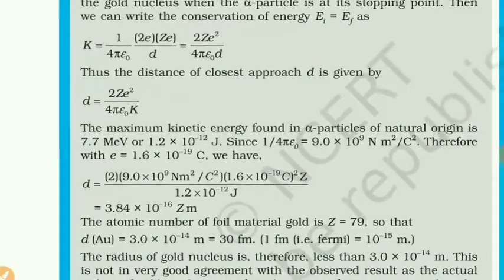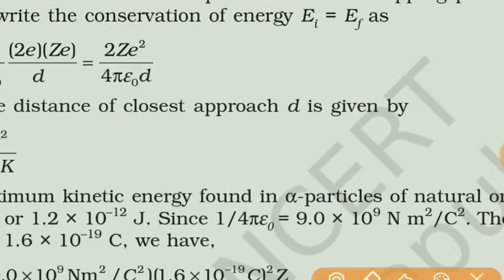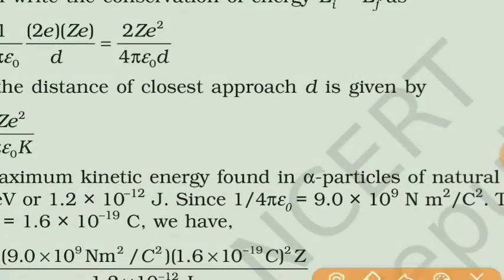Now students, the kinetic energy of the alpha particle is given as 7.7 MeV, where M is mega. Mega means 10 raised to 6. So here, as this energy is given in MeV, we need to convert that energy into joule, because whenever we put the values, we have to put the value in the SI system, and the unit of energy in the SI system is joule. So once again, let me show you. Energy is given as 7.7 MeV.